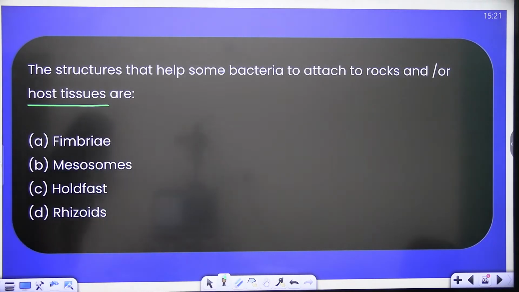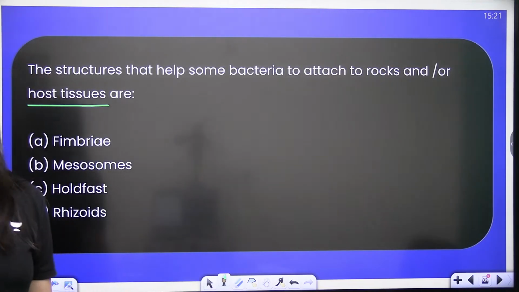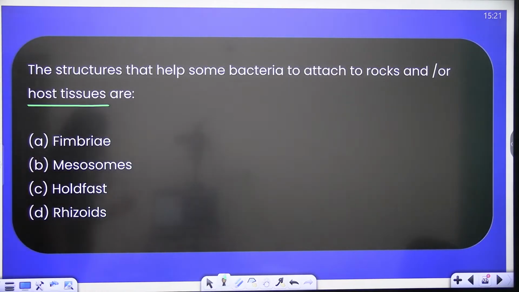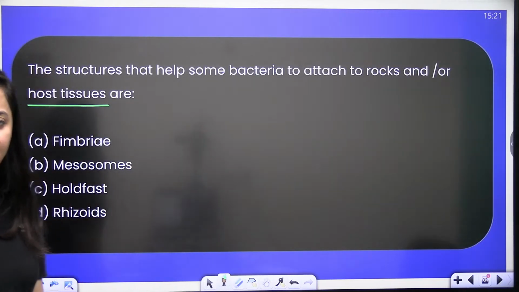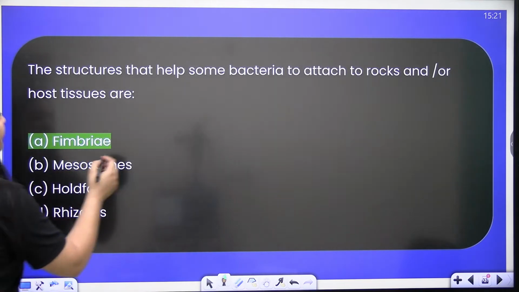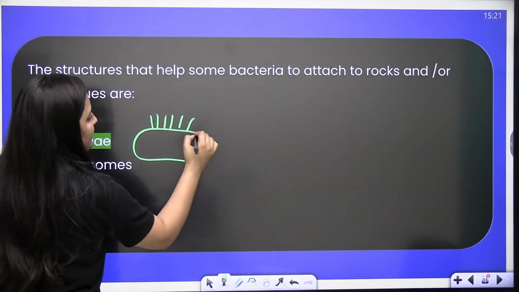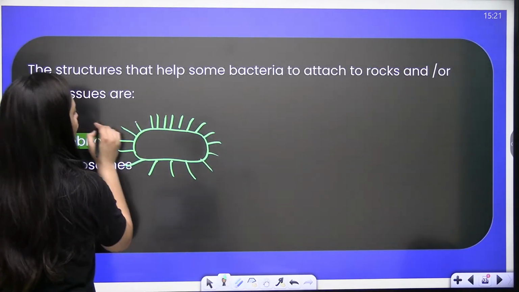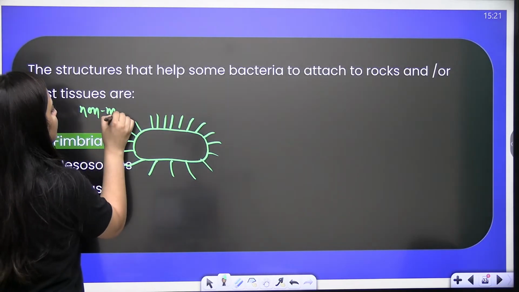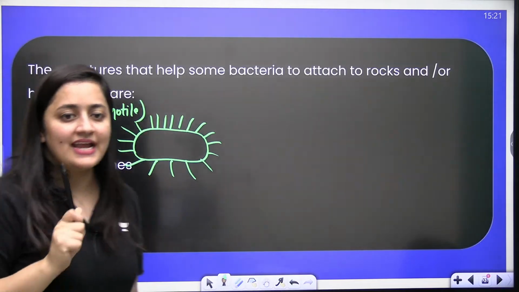Next: the structure that helps some bacteria to attach to the rocks and to the host tissues are... Exactly, it is the fimbriae. Clear? So it is a non-motile structure but helps these bacteria to get attached to the substratum.